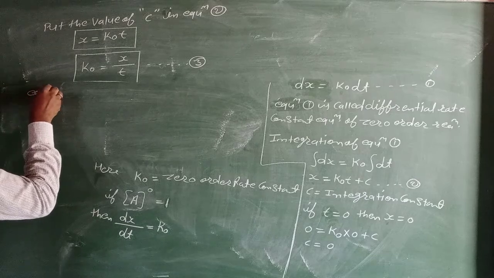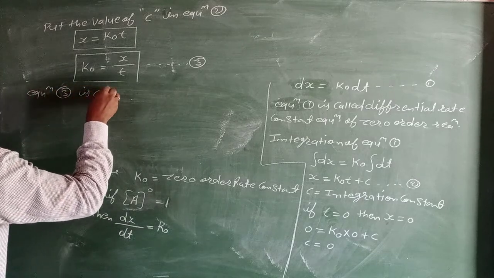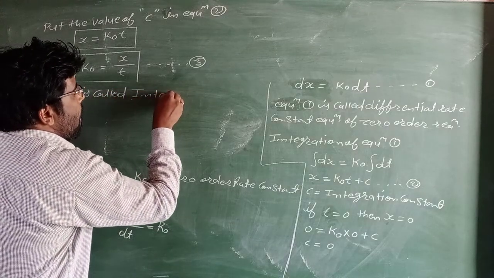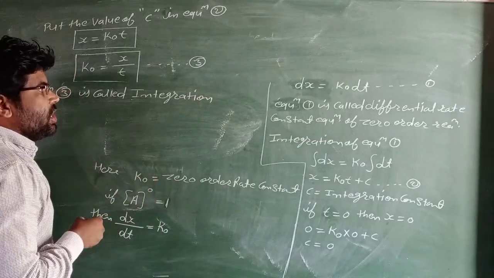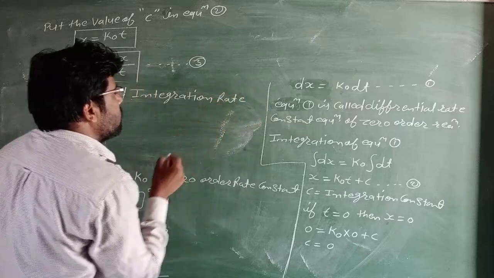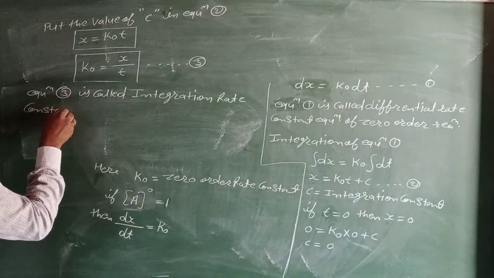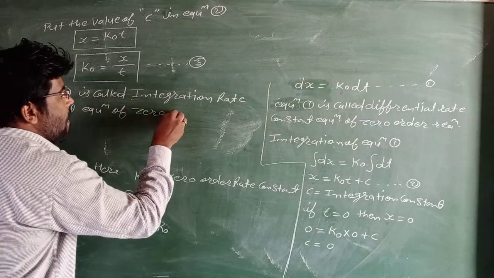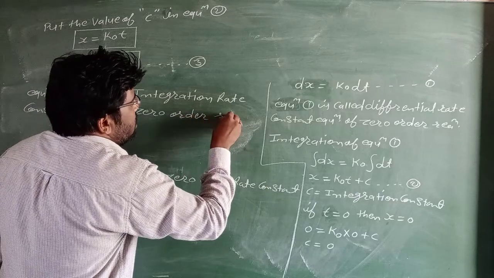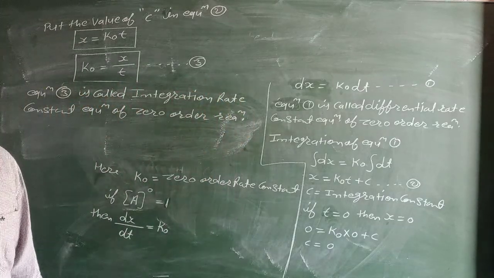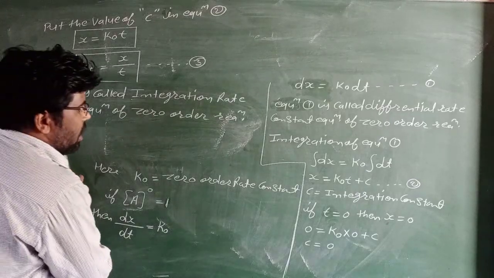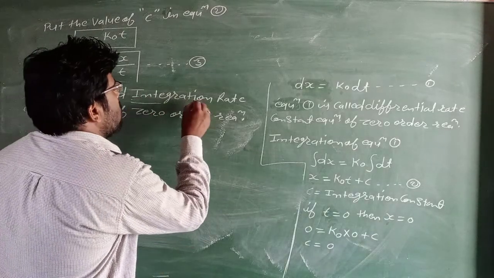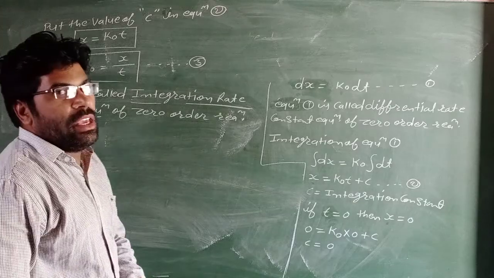Equation third is called the integrated rate constant equation of zero order reaction.